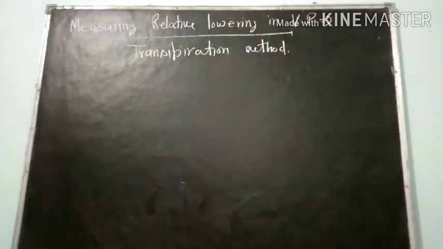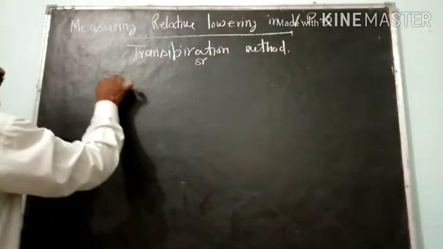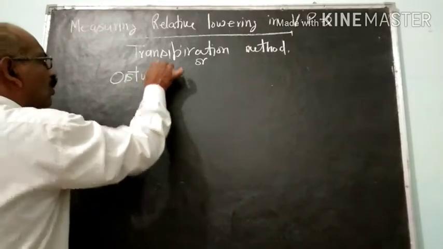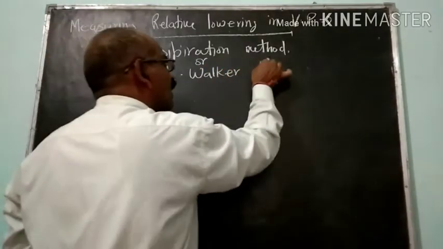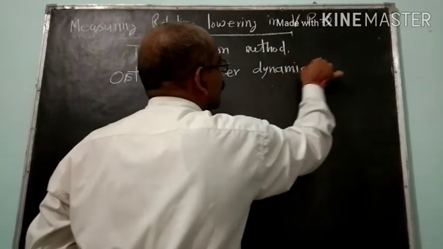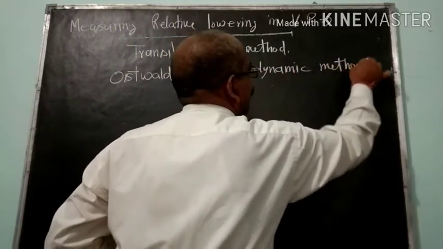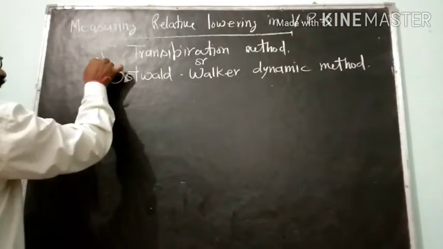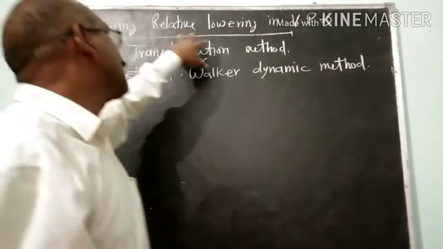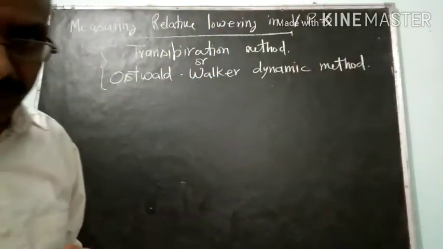The transpiration method is used to measure the relative lowering in vapor pressure, and it is also known as the Ostwald-Walker dynamic method.